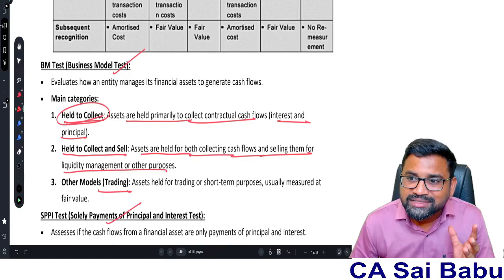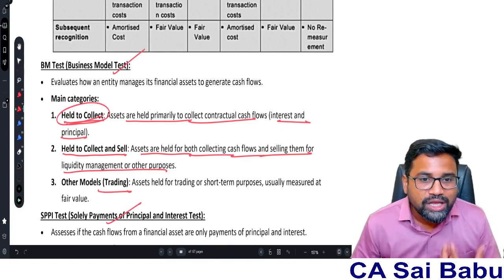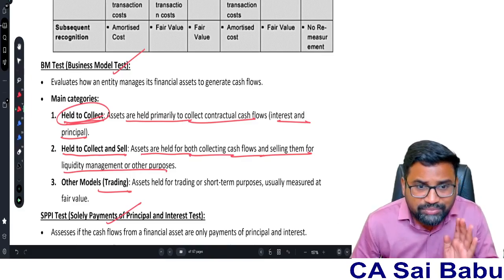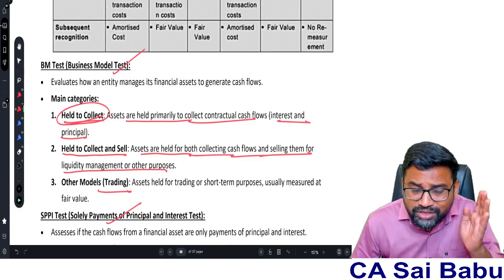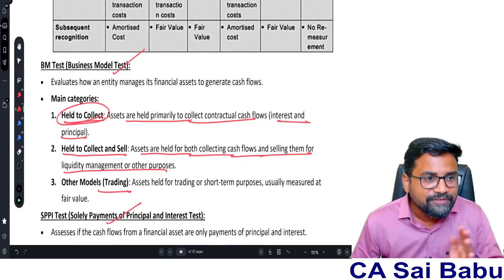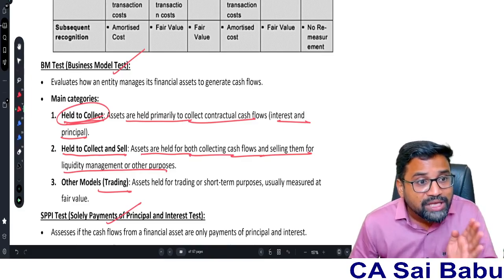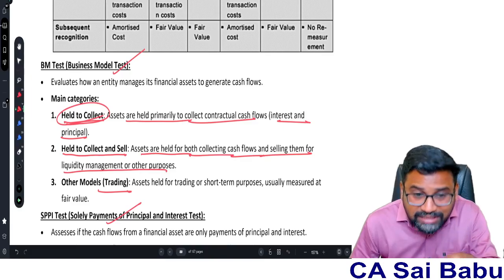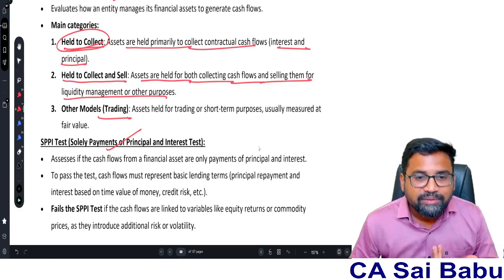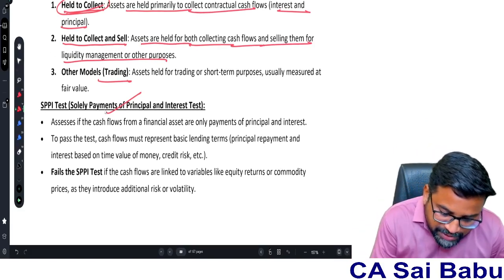So BM test means with what intention you are holding the assets: only to collect the cash flows, or to collect the cash flows as well as sell in the near future, or trading purpose. Now what is the SPPI test?